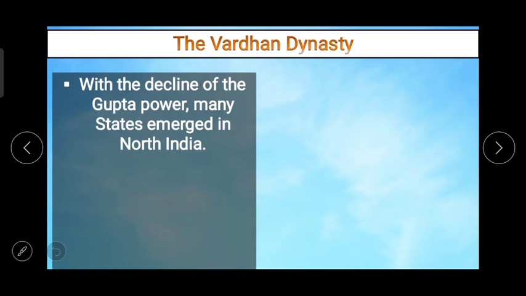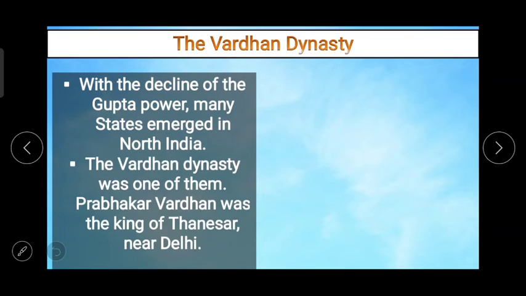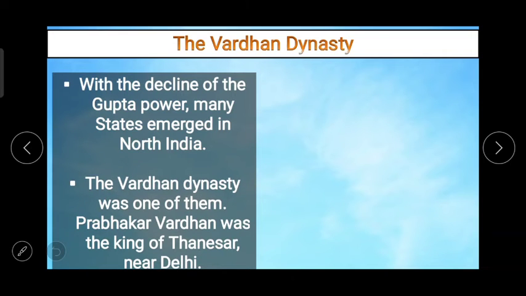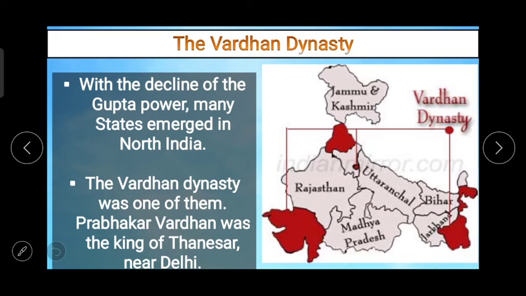With the decline of the Gupta power, many states emerged in North India. हमने देखा कि 3 सेंचुरीज तक गुप्ता डायनेस्टी ने रूल किया, पावर में रहे. बट व्हेन डिक्लाइन स्टार्टेड ऑफ गुप्ता पावर, many states emerged in North India. The Vardhan dynasty was one of them.